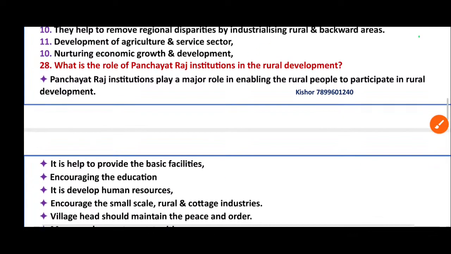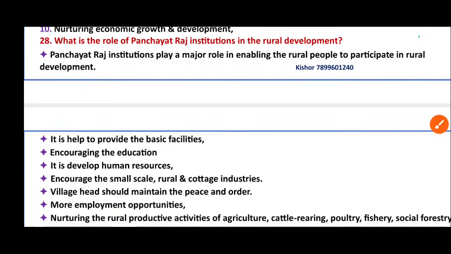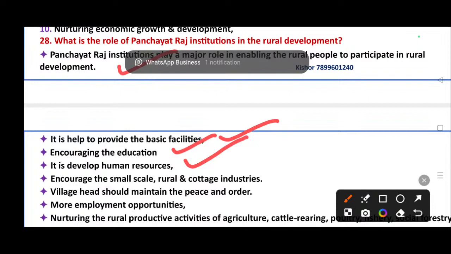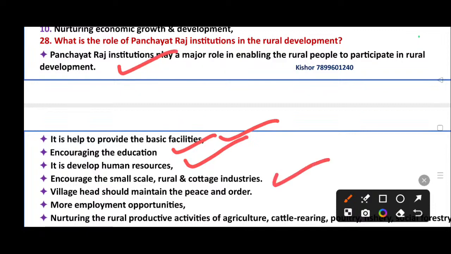Okay, 28th question. What is the role of Panchayat Raj institutions in the rural development? Answer. Panchayat Raj institutions play a major role enabling the rural people to participate in rural development. They help to provide the basic facilities, encouraging education. It develops human resources, encourages the small scale rural and cottage industries.